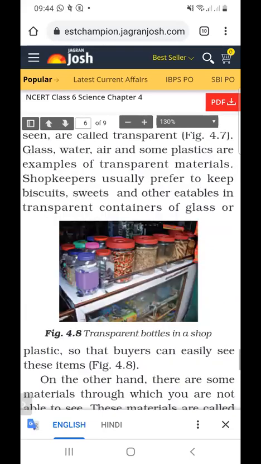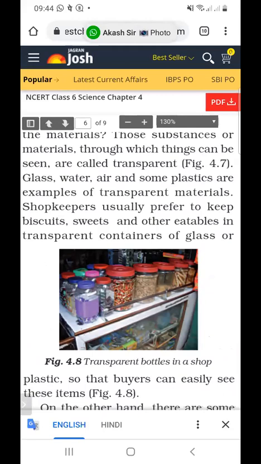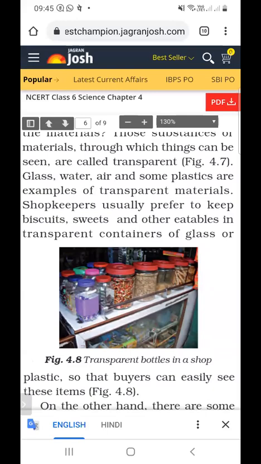And this is a question: why do shopkeepers usually prefer to keep biscuits and sweets in transparent containers? Shopkeepers keep these things in transparent containers so that buyers can easily see these items. So there are questions to remember. What do you mean by a transparent object? What are examples of transparent objects?